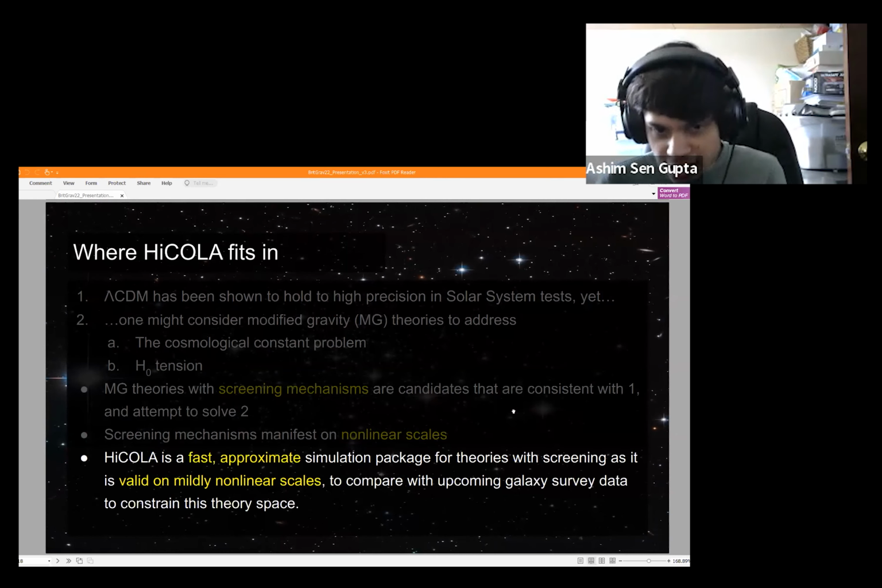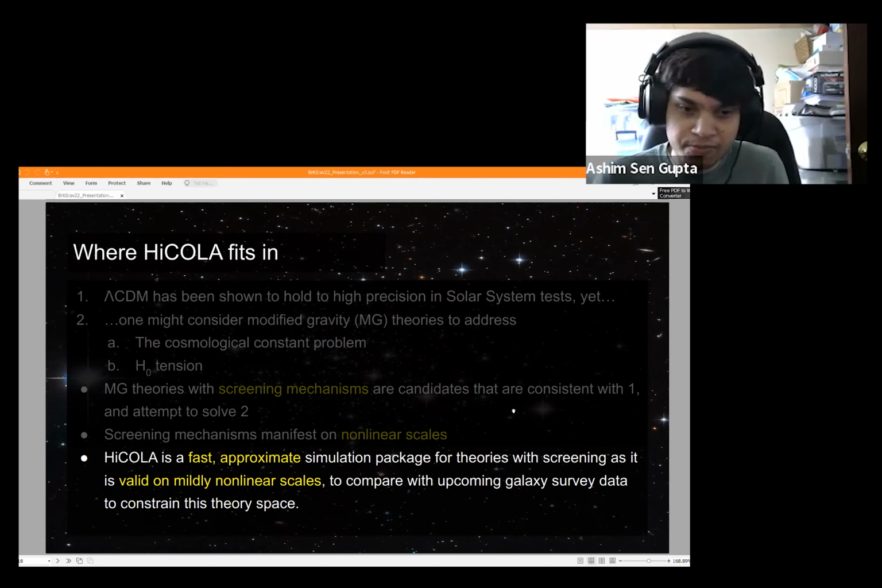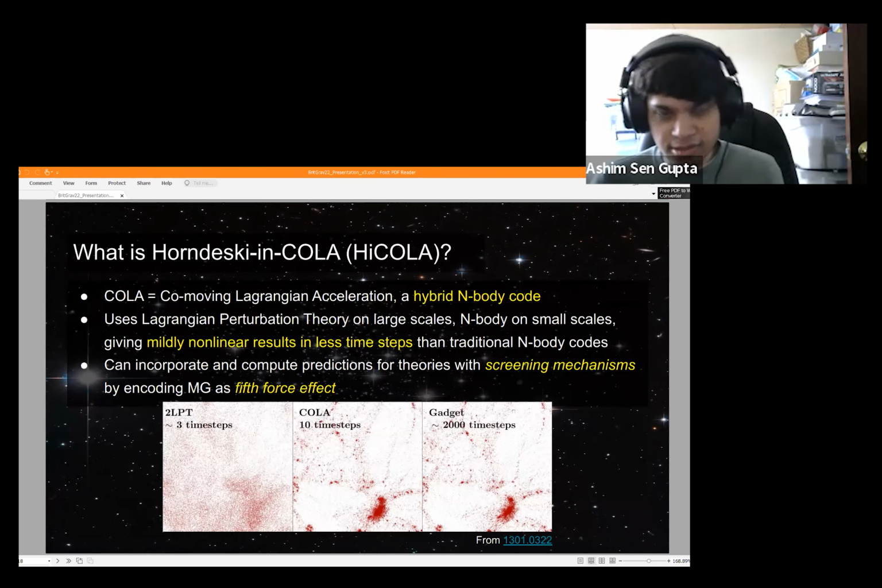And so HiCOLA is a fast approximate simulation package that I've developed alongside Dr. Bill Wright and Dr. Tessa Baker, also Queen Mary, for theories with screening that are valid on mildly nonlinear scales. And we hope that we can use that to compare with upcoming galaxy survey data to constrain this theory space of screened theories. Right, so, okay, what is HiCOLA?